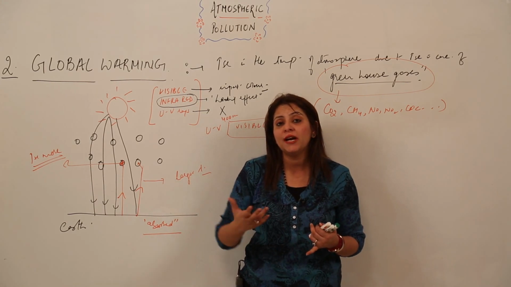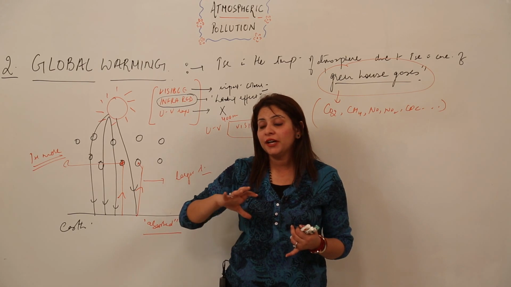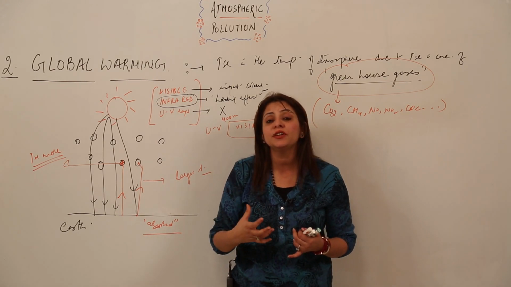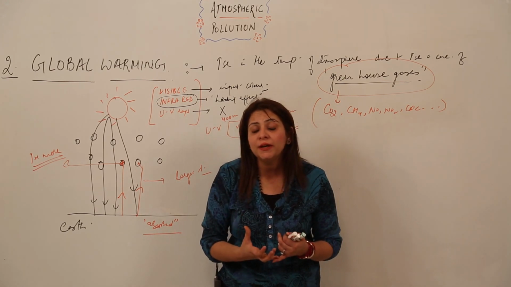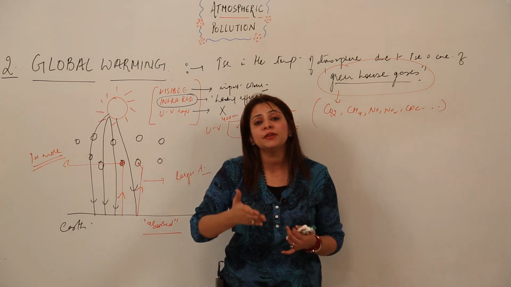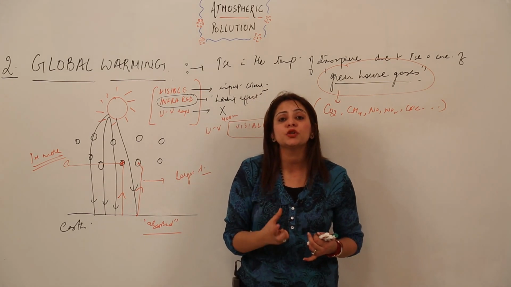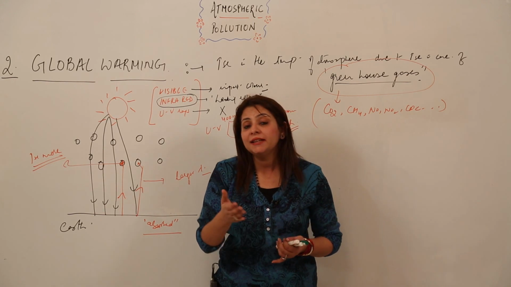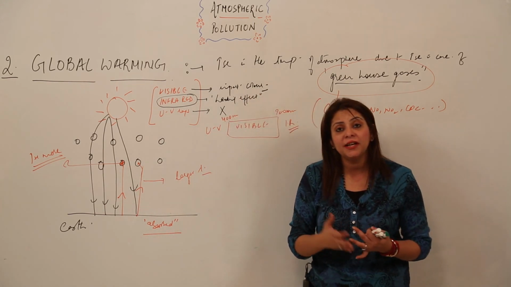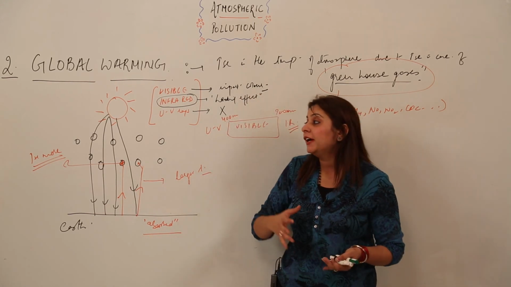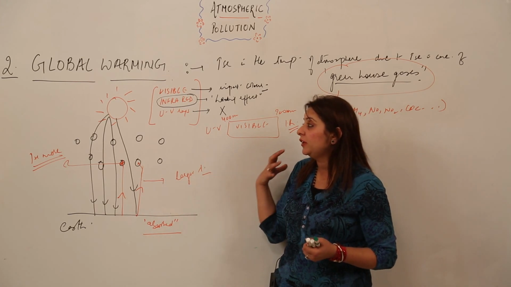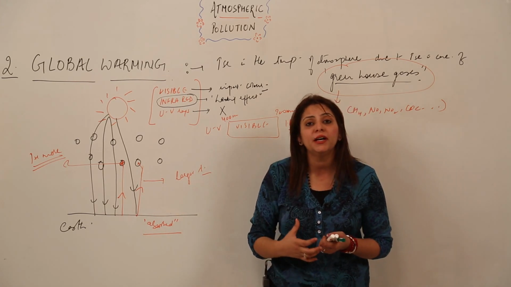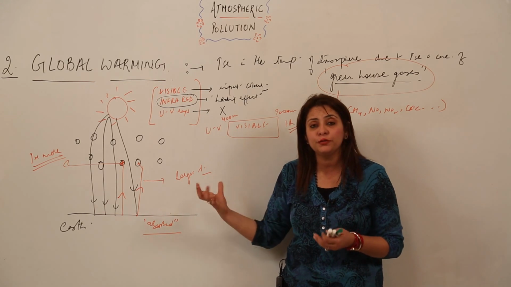If floods come suddenly, they cause danger to life as well. So one adverse effect is the melting of ice caps, and it can even affect the ecosystem and the plants, right? There are many reasons why global warming is harmful.